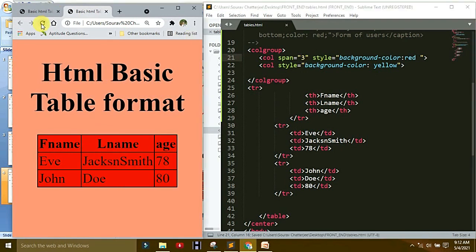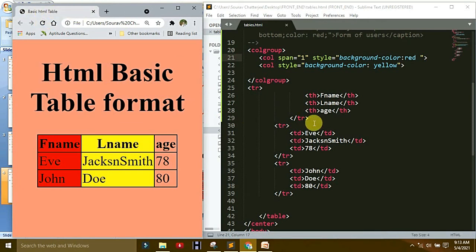Save it and refresh it. What we saw: all columns are red. If we want only 2 or 1, refresh it again and we saw the changes. That is the use of colgroup. So till now we understand so many things in tables.